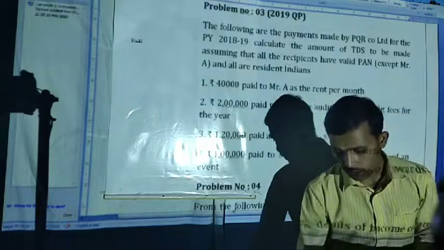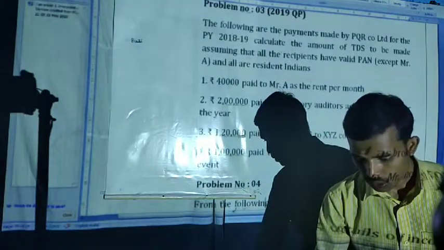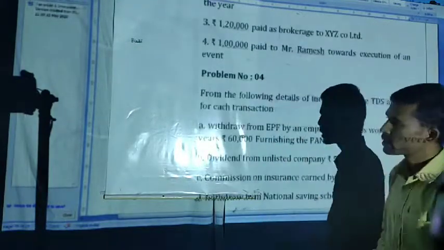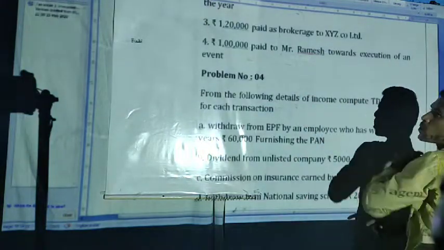And the next one is rupees 1 lakh paid to Mr. Ramesh towards execution of an event.